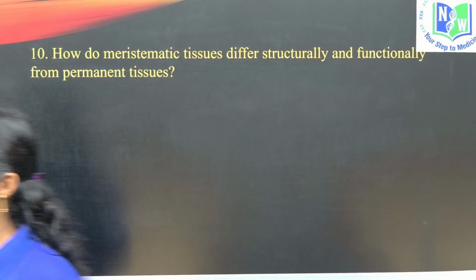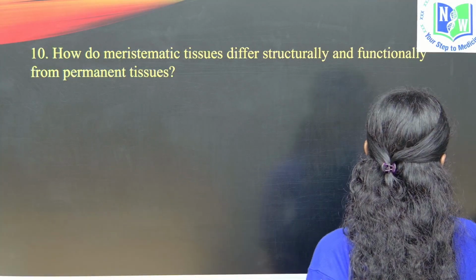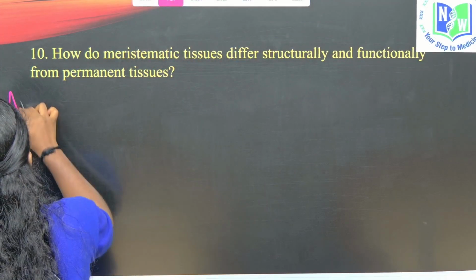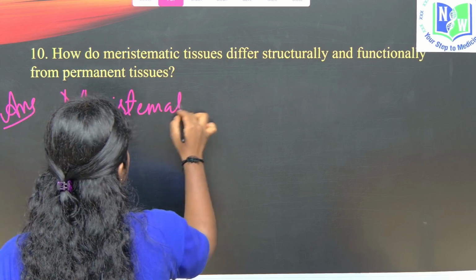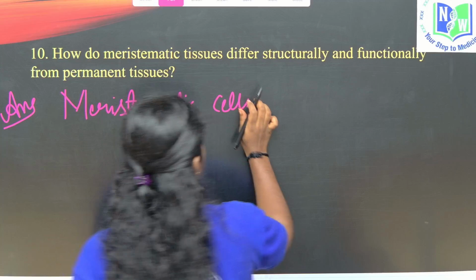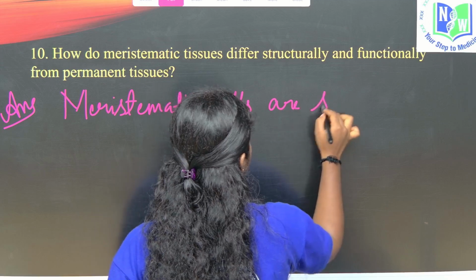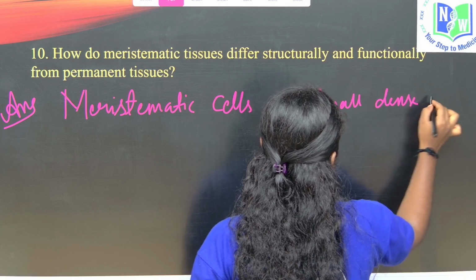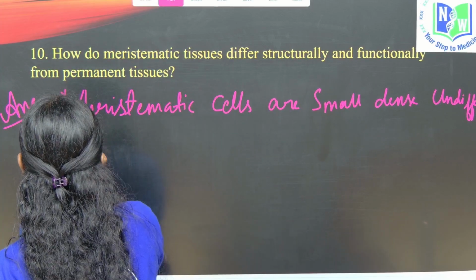Why is the screen not visible? So meristematic cells are small, dense, undifferentiated cells.